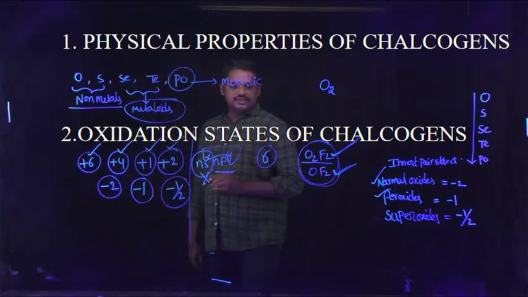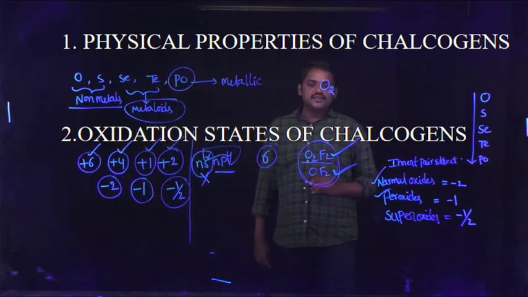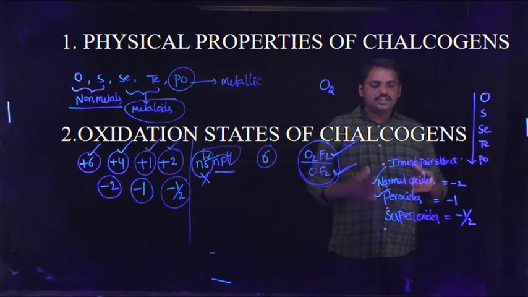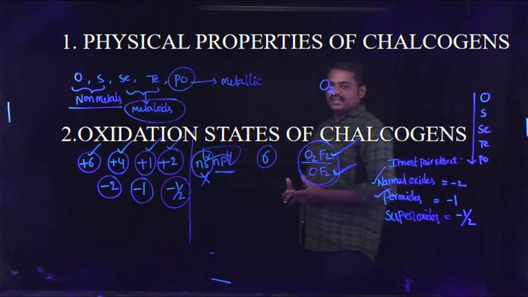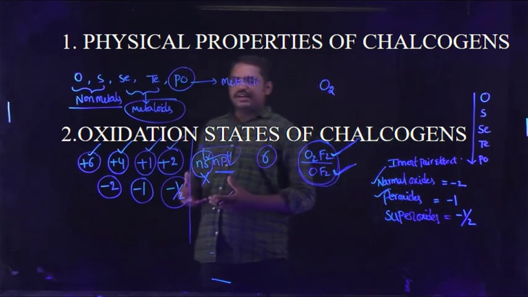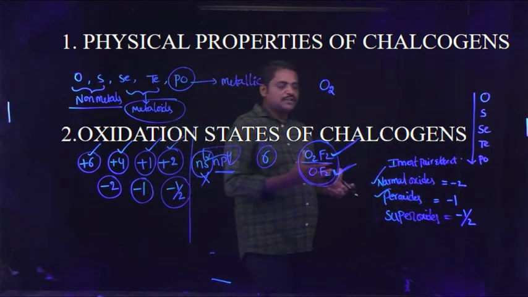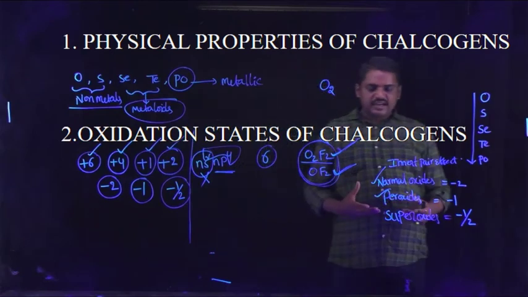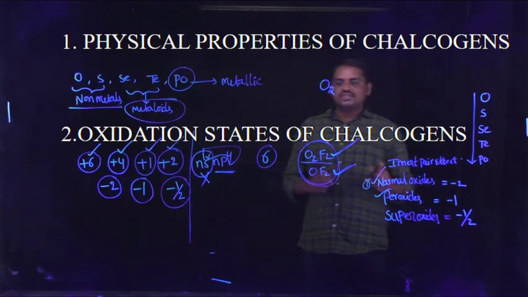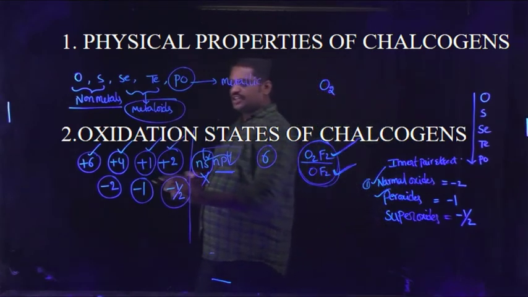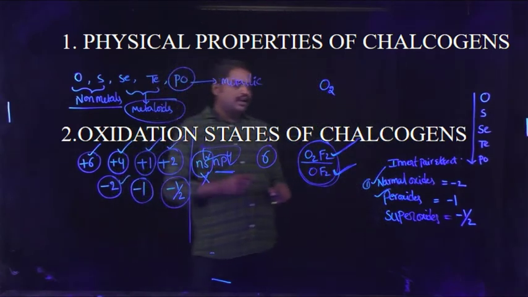Next, oxygen reacts with alkali metals to produce different types of oxides. First category is normal oxides, with oxygen oxidation state -2.